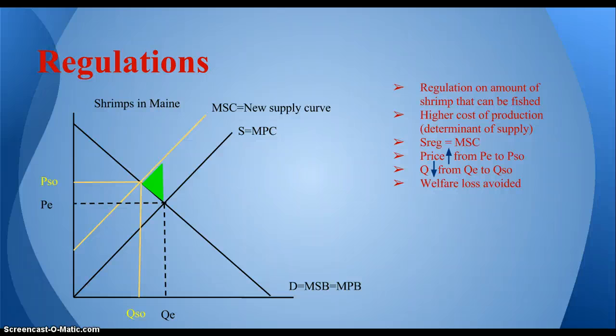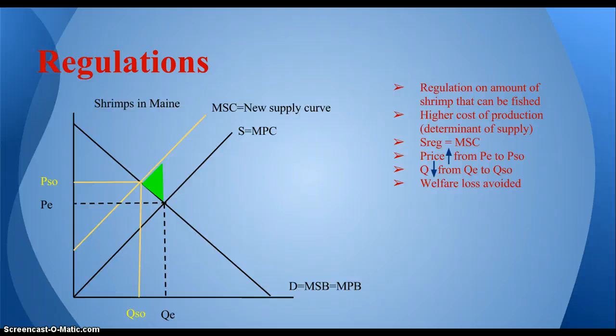This higher cost of production would shift the supply curve to the left, ideally closer to the marginal social cost curve. In a perfect world, this would run directly over the marginal social cost curve. This would create a new supply curve, shown in this diagram as MSC, and again would achieve the same goals as the tax by bringing the price up from the equilibrium price to the socially optimal price, and bringing the quantity down from the equilibrium quantity to the socially optimal quantity.